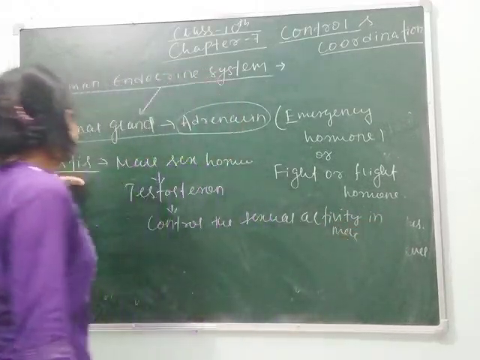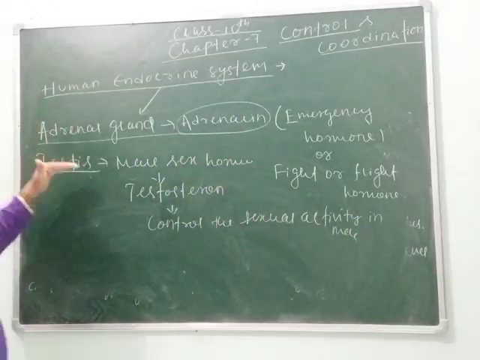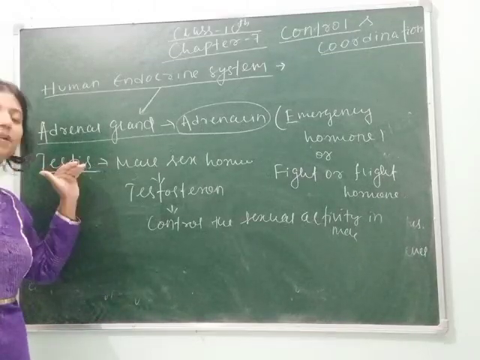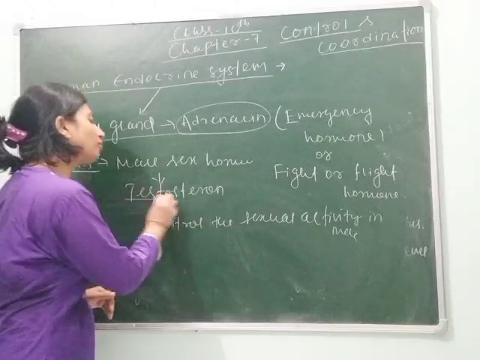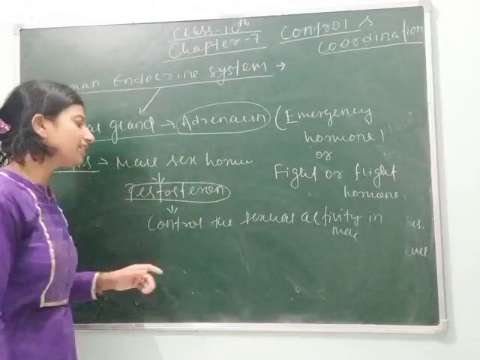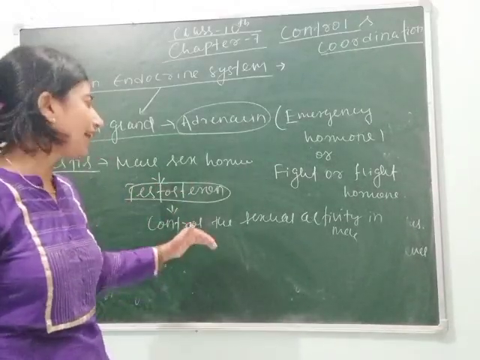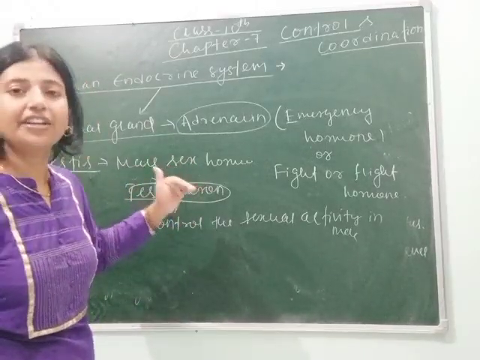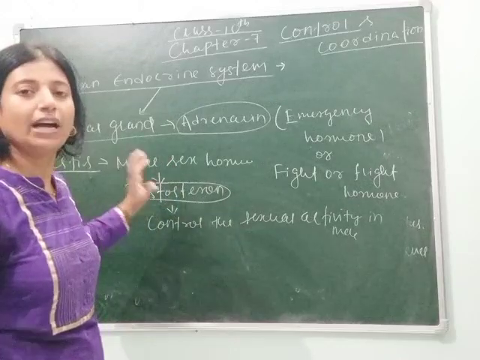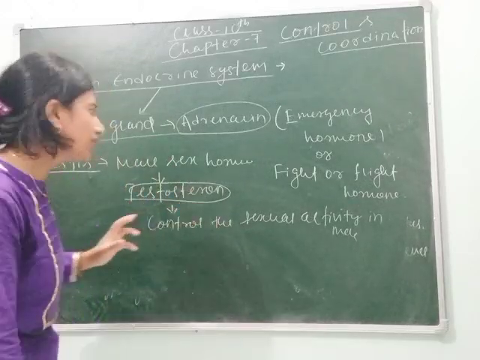So students, testis is considered an endocrine gland and it is present only in human males. Its secretion starts after puberty, and it also helps in the process of spermatogenesis.